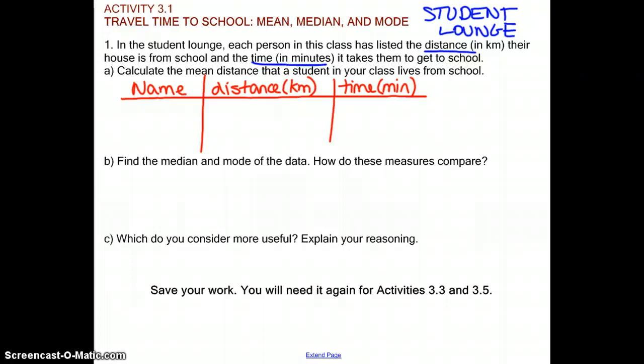Now the mean, there are some outliers. For example, my time that it takes me to get to school, 40 minutes or 63 kilometers, those would both be outliers. So those drastically raise the mean. So probably the median is probably the most useful in that case. Now make sure, again, you save your work because we're going to need it later on.